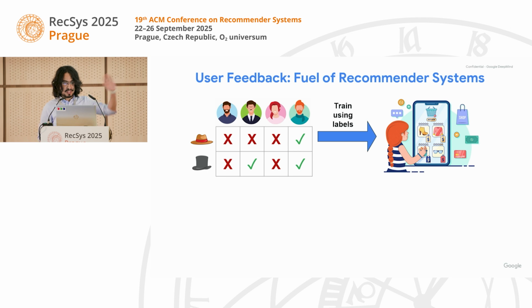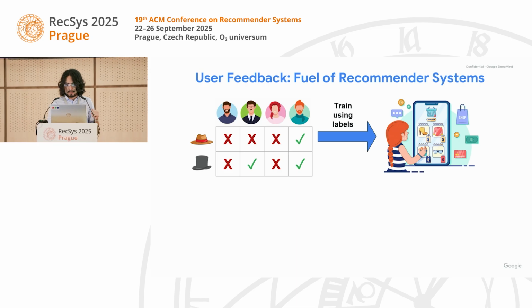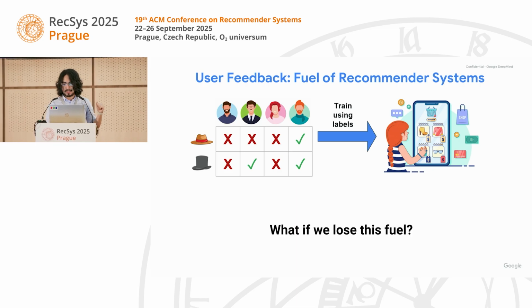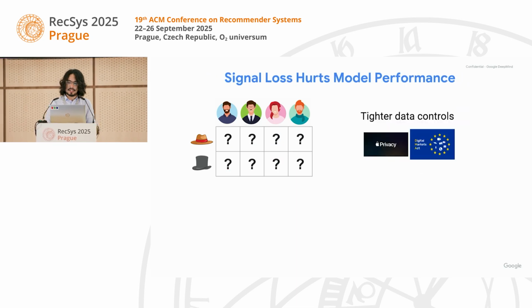We all know that user feedback is the fuel of our recommender systems. We have a set of users and a set of items, and we have logged feedback from these users, and we use it to train our recommender models. But what if we lose this fuel? And this is actually happening under tighter data controls. We have a signal loss problem.